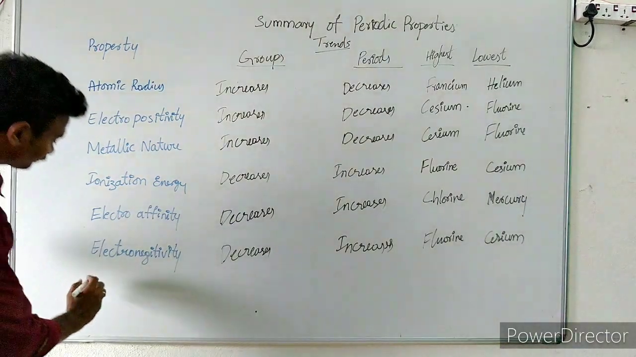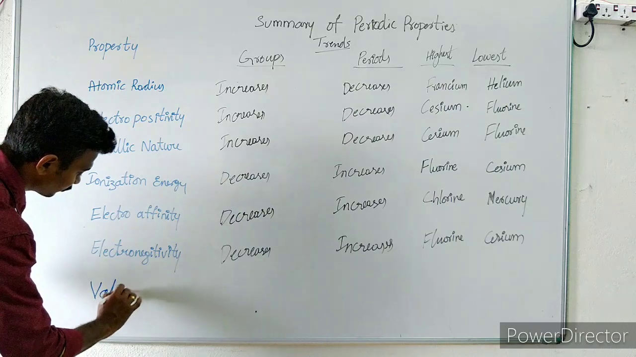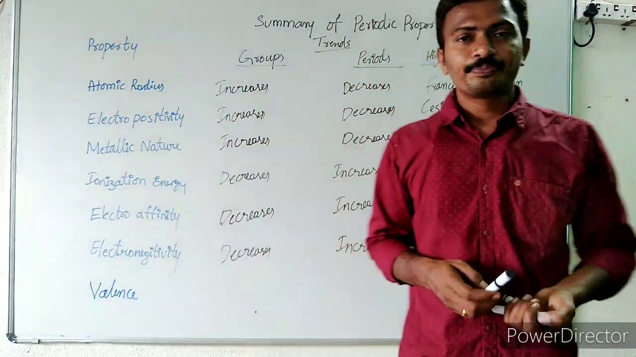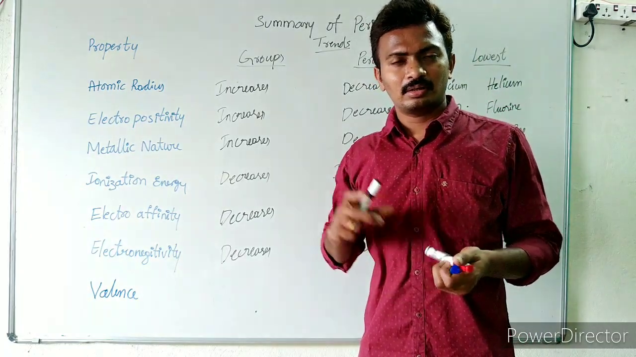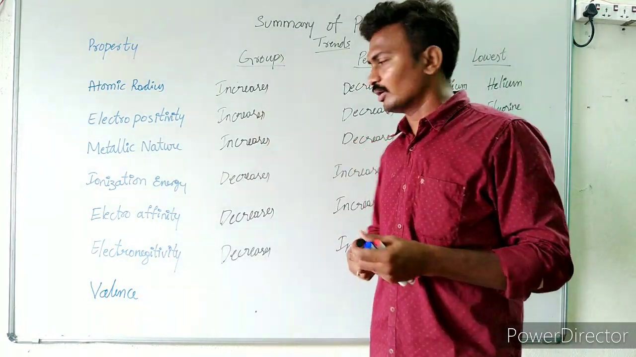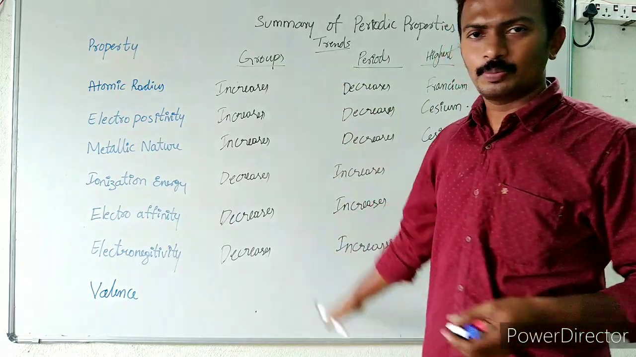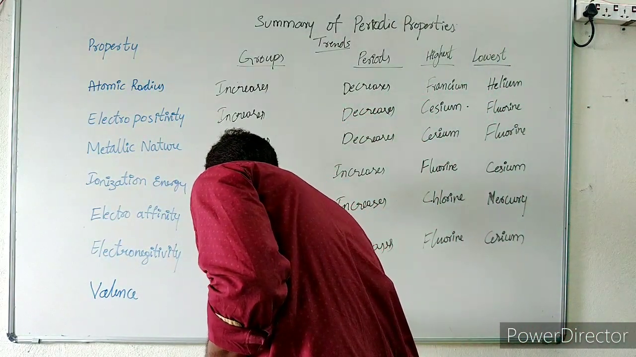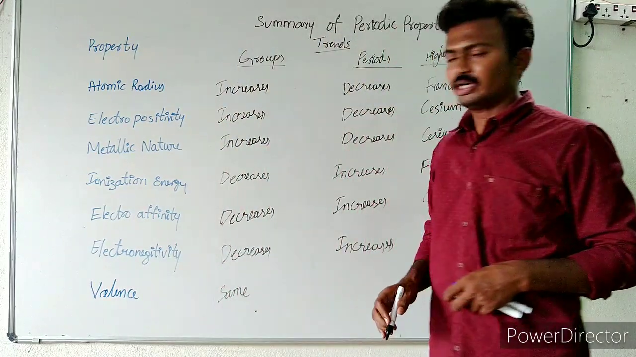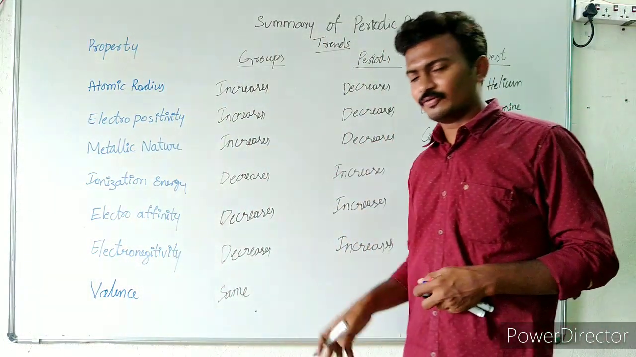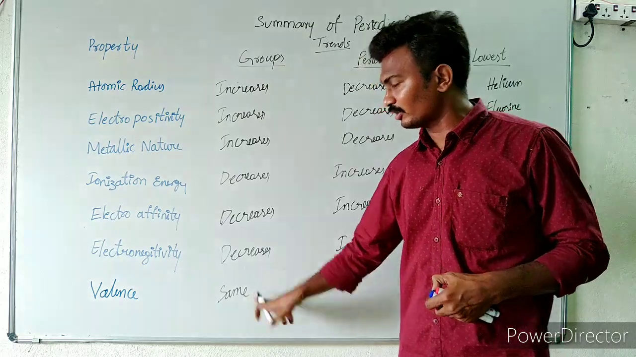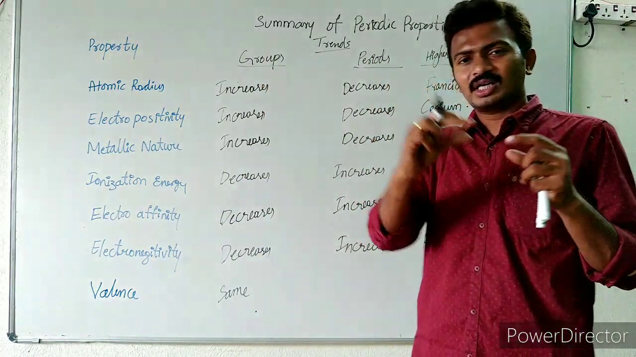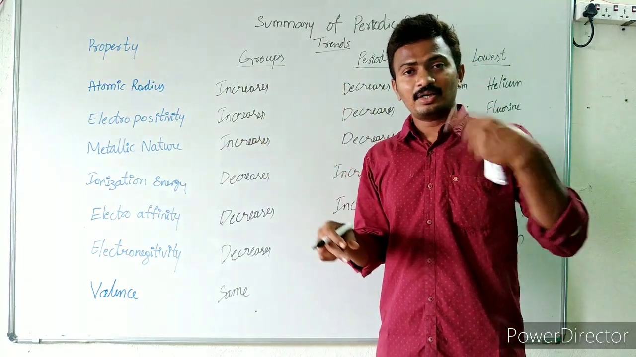We also have valence. Valence is the number of valence electrons, the number of electrons present in the outermost shell. The valency in a group is going to remain the same, because the number of electrons in the outermost valence shell remains the same from top to bottom. And in a period, the valency increases and then decreases.